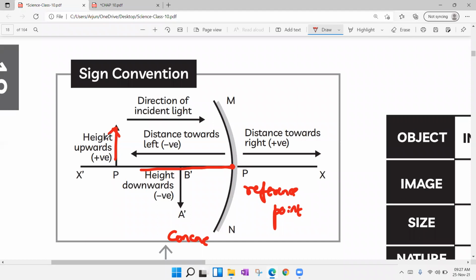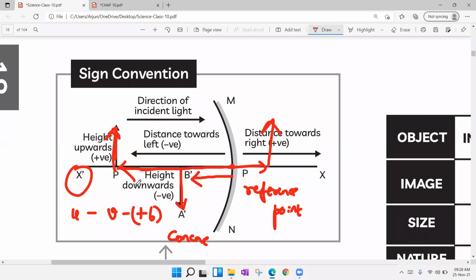To measure the distance of the object, you have to move towards your x dash axis. So if you are moving towards the x dash axis, the u value will be negative. And if you observe, images are also forming in front of the mirror only, because they are real and inverted. We have to move towards your x dash axis only. So v is also negative for five positions. But while coming to the 6th position, the image is formed this side, where you have to move this way. So positive for the 6th position.